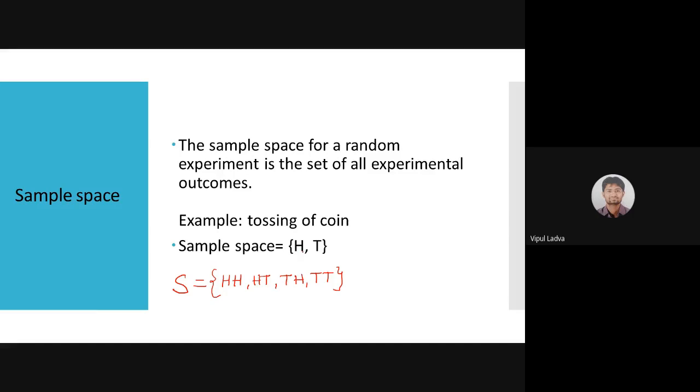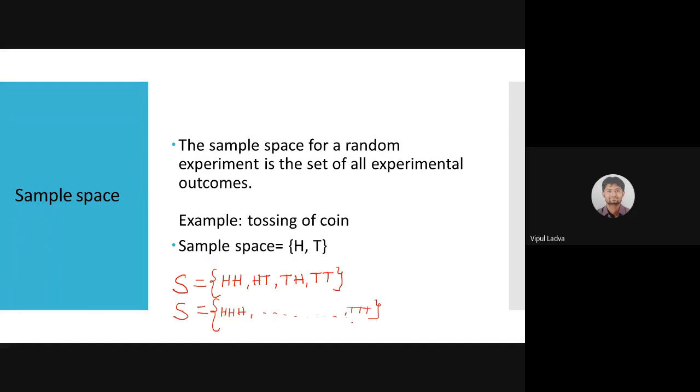Earlier it was a collection of just a single alphabet. Now it is a collection of pairs of alphabet. So it's totally okay. Sample space we are going to label with capital S. And in a similar fashion, if I'm going to toss 3 coins at a time, then the sample space will contain triplets: head, head, head, then HHT, HTT, and so on, up to TTT. So this is our sample space.